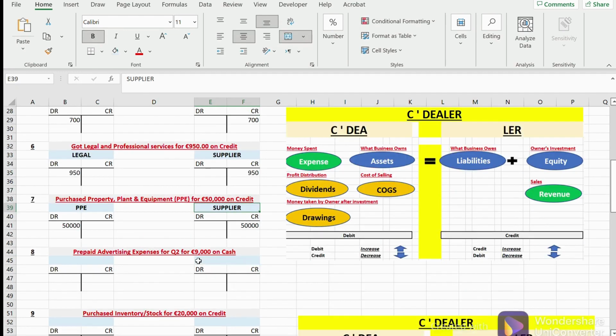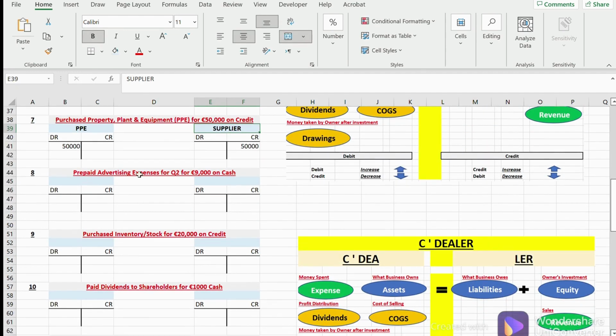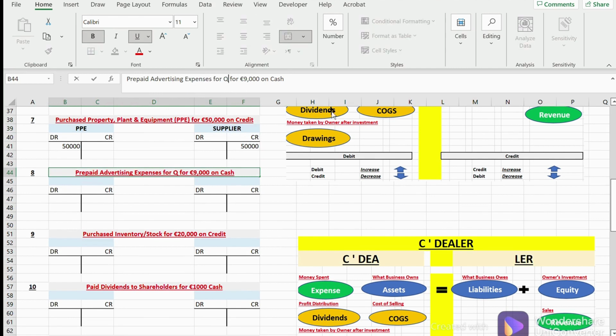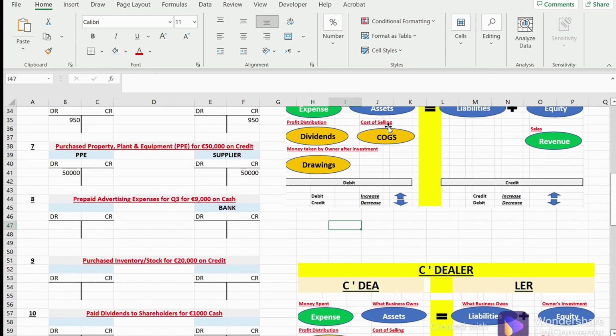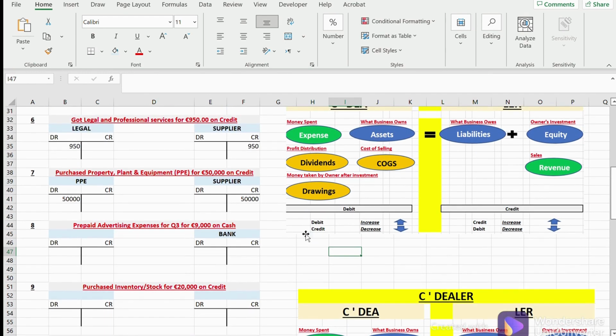Okay, now let's quickly move on to the next one. Prepaid advertisement expenses for Q2. Let's call it Q3, given that we are in June. So let's talk about July, August, and September. For July, August, and September, there will be an advertisement campaign that would cost us €9,000, but we need to pay it now. So we are going to pay it out of the bank. What happens when assets get decreased? They get credited. So let's credit them by 9,000.